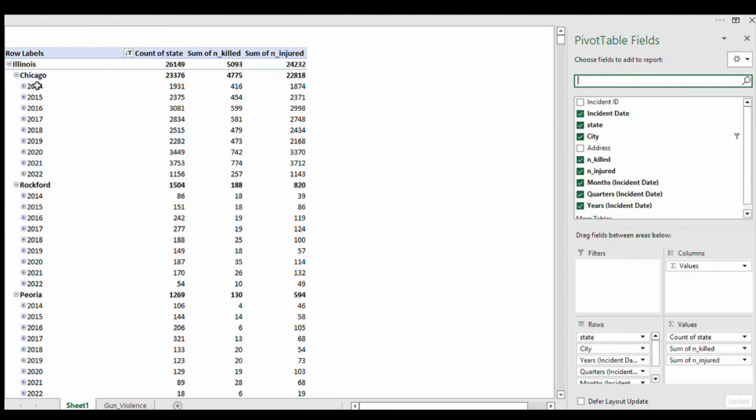So as you can see, on the Chicago, these are the years: 2014, 15, 16, 17, 18, 19, 20, 2021, and 2022.